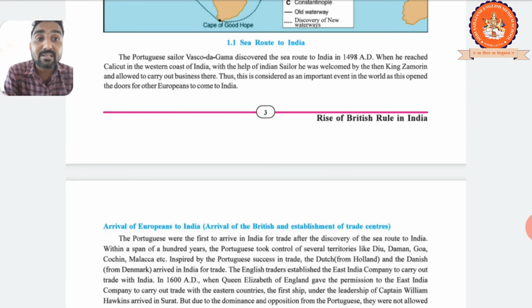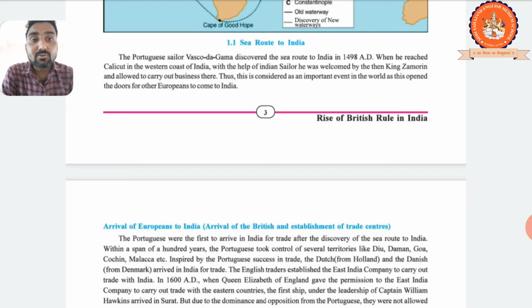Which event opened the door for other Europeans to come to India? Which event is considered a very important event? That event opened the door, inviting them to come to India and trade over here.